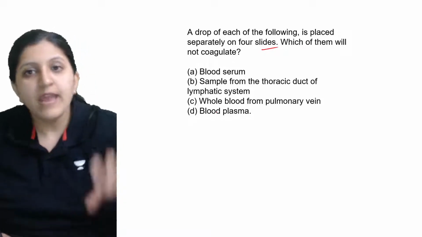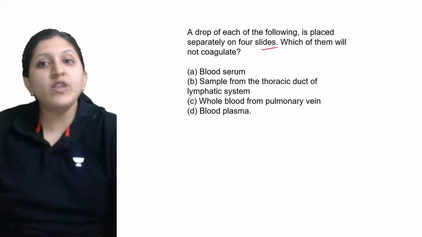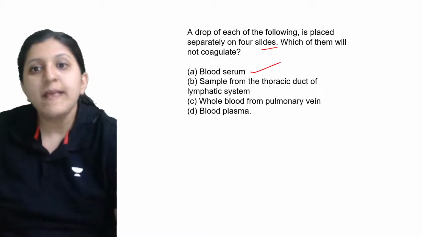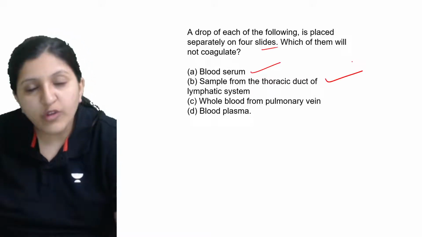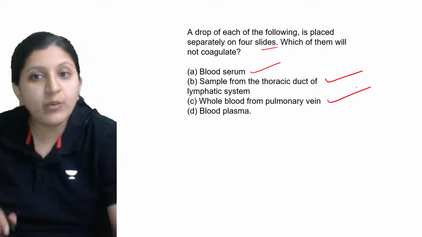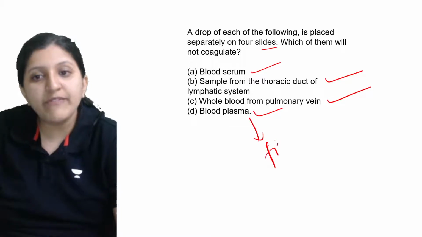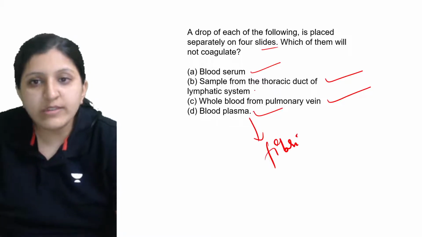Now, a drop of each of the following is placed separately on four slides. Which of them will not coagulate? Blood serum, a sample from the thoracic duct of the lymphatic system, whole blood from the pulmonary vein, and blood plasma. Plasma itself has fibrinogen.